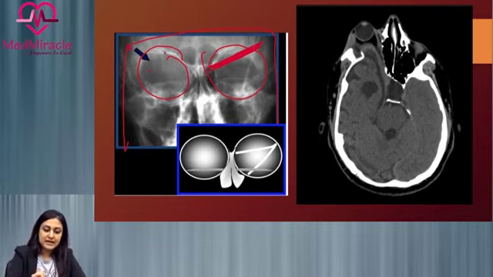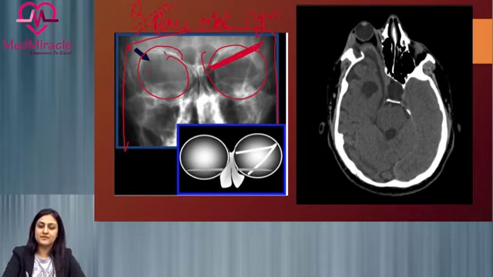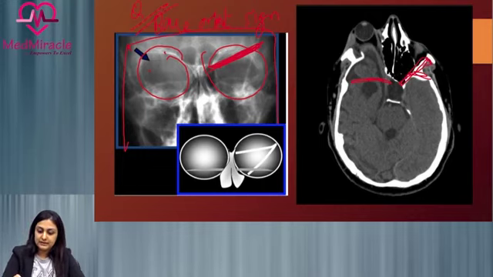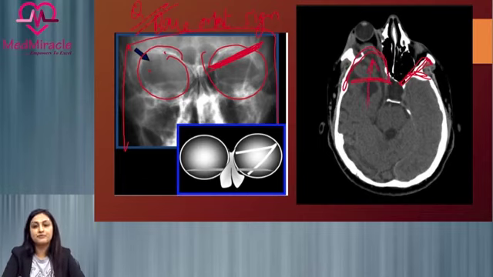And this particular sign here is called the bare orbit sign. It is important to remember that this is the bare orbit sign, where there is absence of the greater wing of sphenoid, and this is one of the skeletal manifestations of NF1. This is a CT showing the same thing, where there is no sphenoid wing on this side, and this is the corresponding sphenoid on the other side. We are seeing that the brain is herniating anteriorly due to absence of the sphenoid.